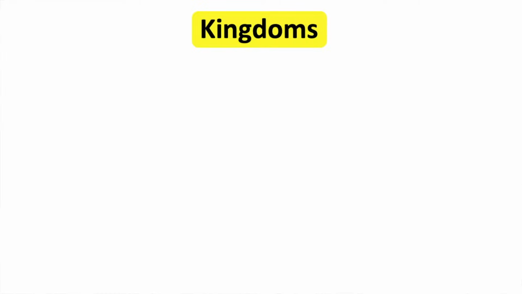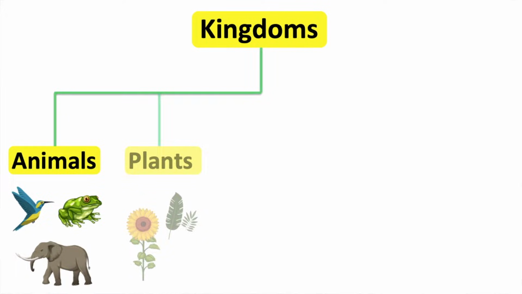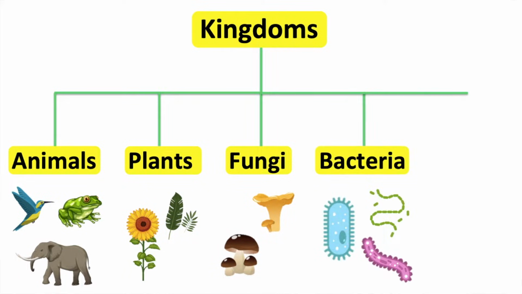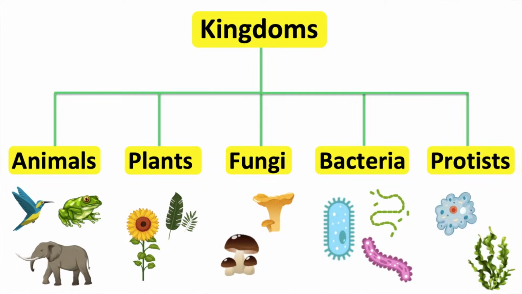Living things can be classified into 5 groups. These are called kingdoms. Each kingdom contains organisms that have similar characteristics. The 5 kingdoms are animals, plants, fungi, bacteria, protists.